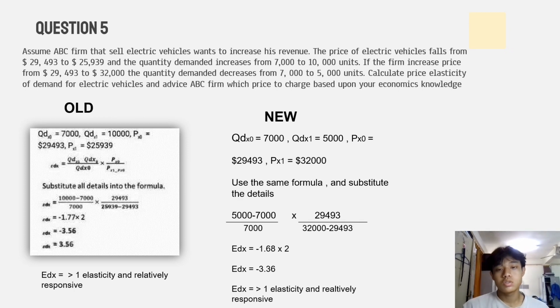Okay, so based on this question, the price that we choose is $29,499 to $25,939, because it's elastic. Because a bigger percentage change in quantity, as price increases 1%, the quantity demanded for good X will decrease by 3.56% and vice versa.